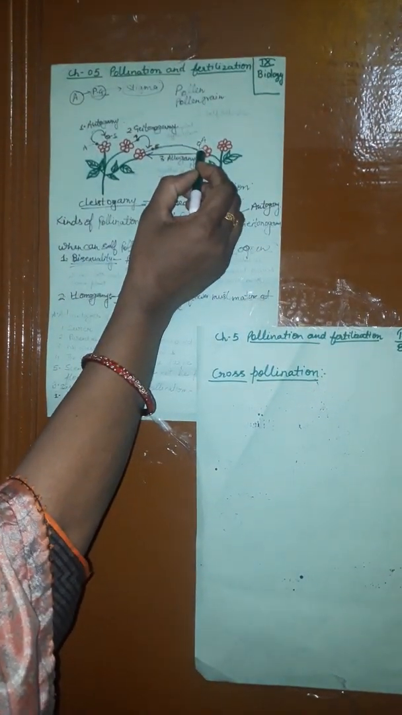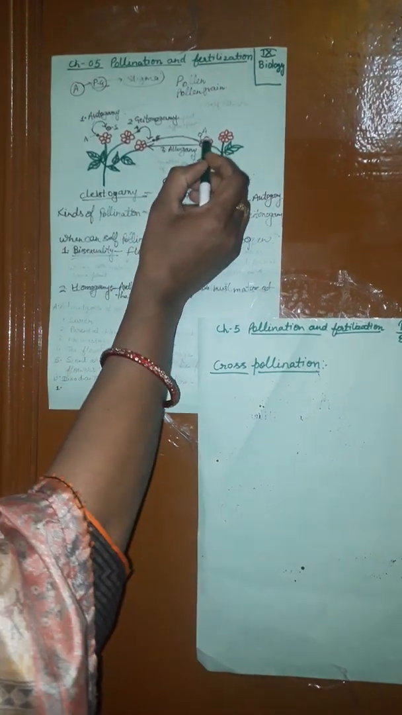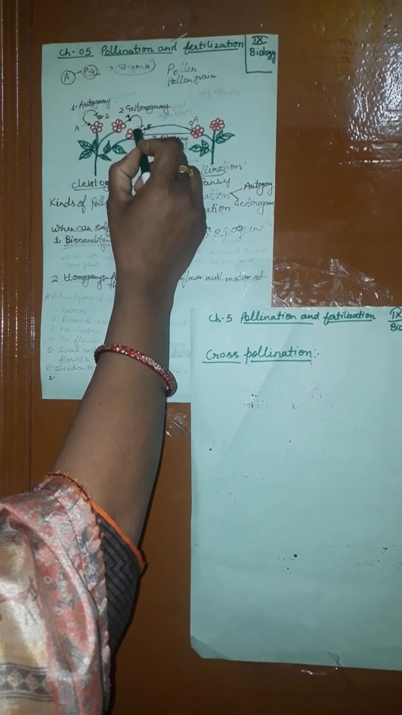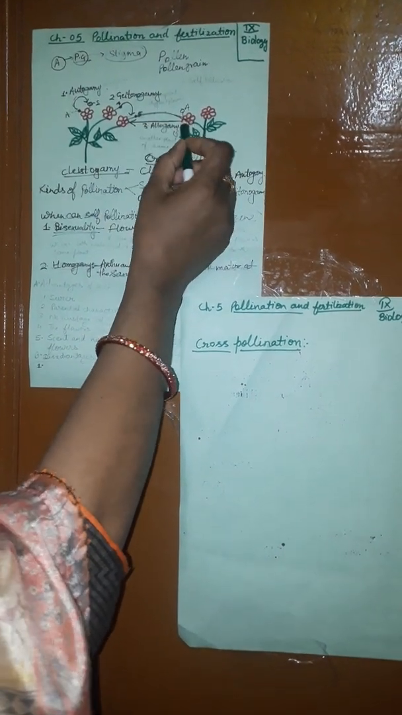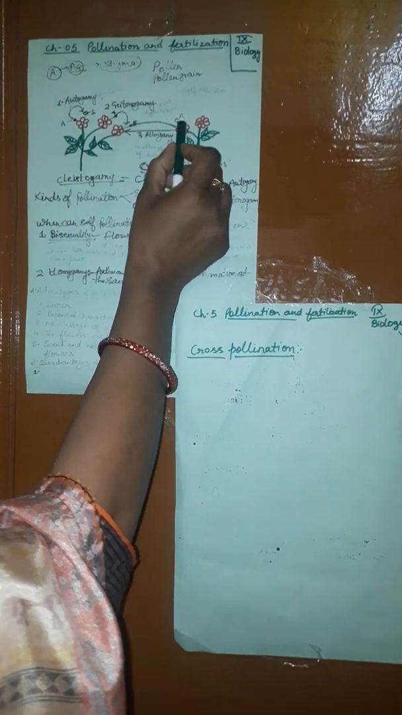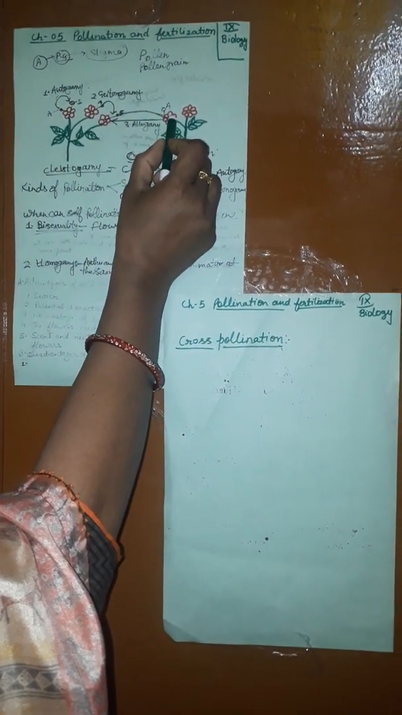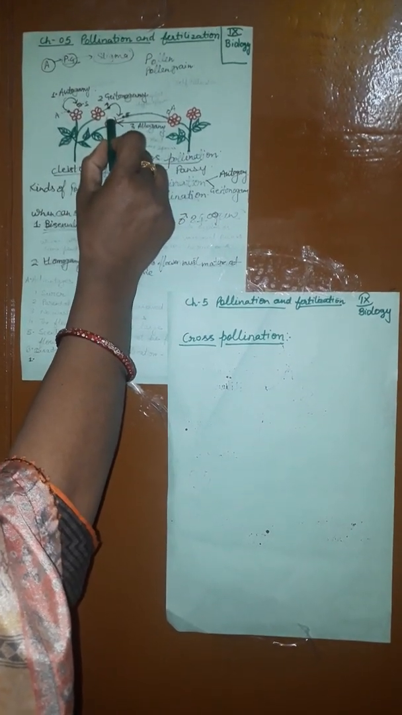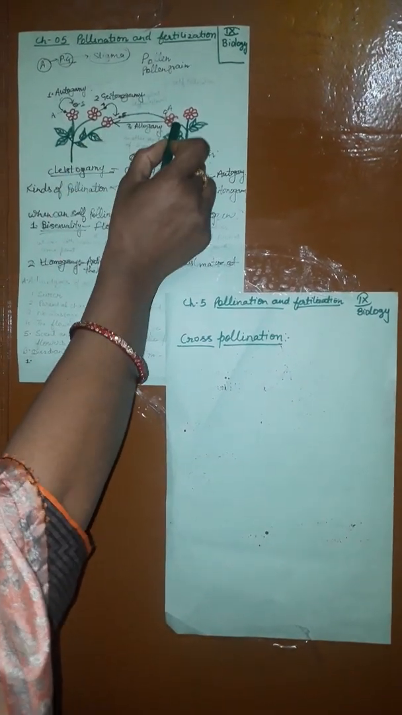See here, the pollen is transferred from the anther of a flower to another plant of the same species. Okay, what is cross pollination? Cross pollination is the transfer of the pollen grain from the anther of the flower of one plant to the stigma of the flower of another plant of the same species. This is cross pollination.